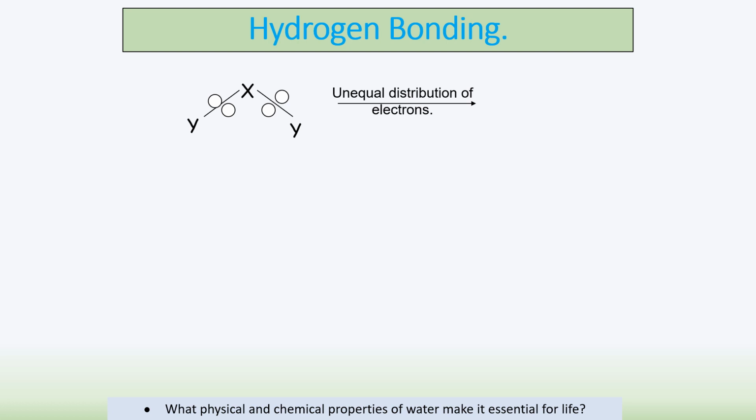So the reason hydrogen bonding generally occurs is due to parts of molecules having slightly positive and slightly negative charges, and that is because in molecules there is an uneven distribution of electrons. So in water, for example, the electrons are found much more towards the oxygen than the hydrogen. And what that gives is water's oxygen has a slightly negative charge, whereas water's hydrogens have a slightly positive charge. Now what that means is that the water molecules interact with each other because the slightly negative bits are attracted to the slightly positive bits.